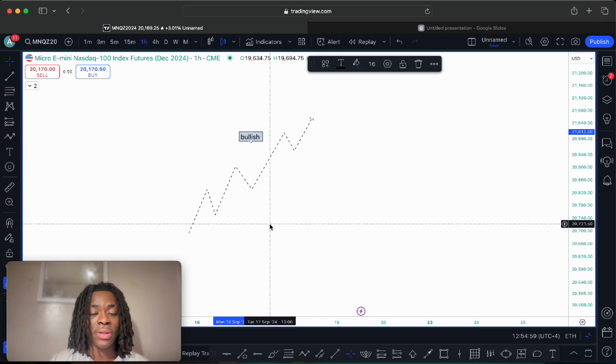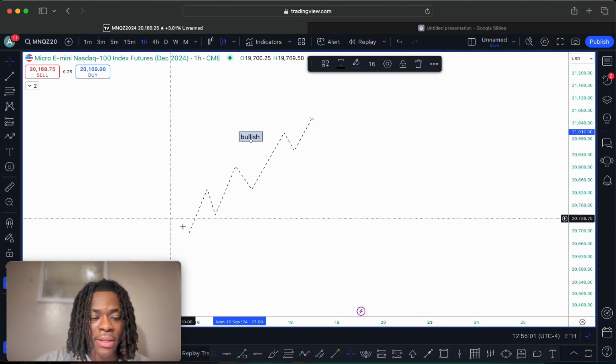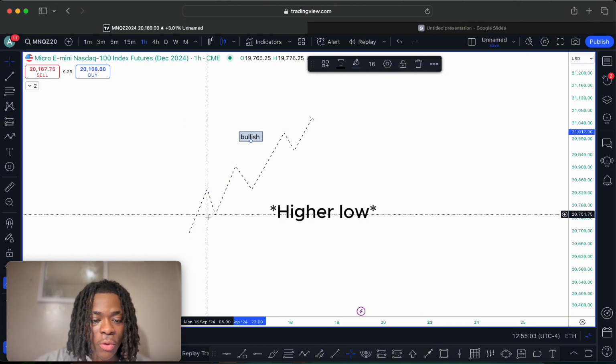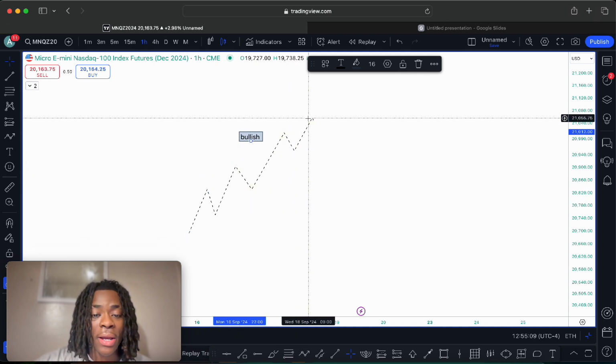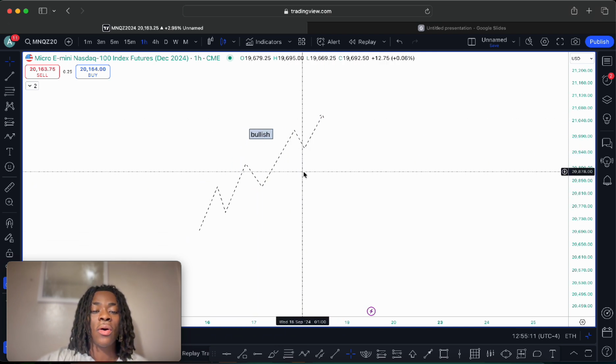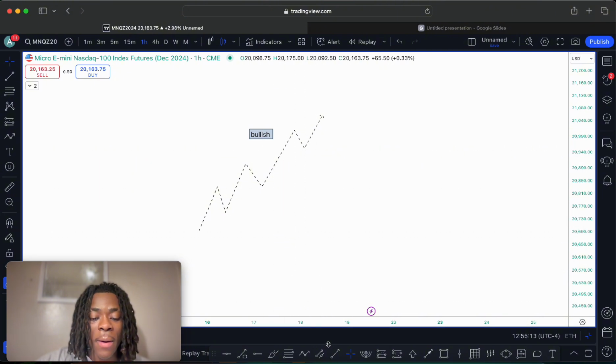Now, what is an uptrend? An uptrend is when the market is making a higher high, a higher low, and a higher high, and a higher low, and a higher high. So this is called a bullish uptrend.